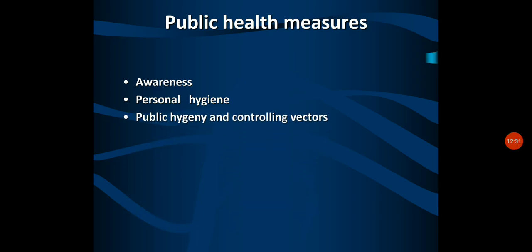Next, public hygiene and controlling vectors. Public hygiene means you should take care of your surroundings, or you should not throw any type of trash in and around the house, or keep the surroundings clean. That is also very important, because when you compromise with the public hygiene, then easily these vectors will start spreading. And once these vectors create their dwelling place, then it is very tough to keep them away from your house.